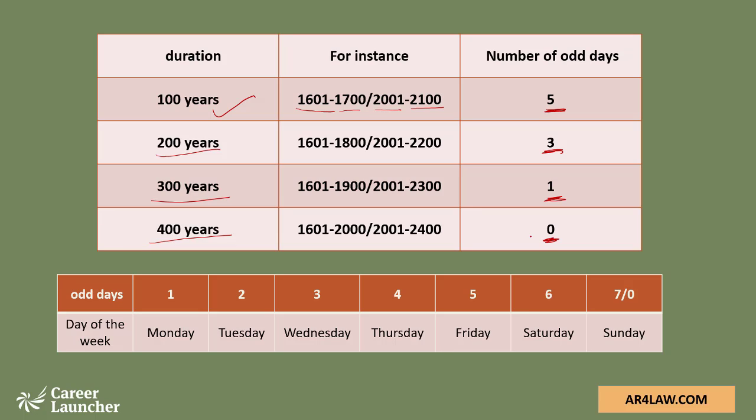Also in calendars, one thing that you need to keep in mind: if I'm getting 1 odd day as my answer, the weekday would be Monday. In calendars, the week starts from Monday. If you're getting 2 odd days, the answer should be Tuesday. If you're getting 5 odd days, your answer would be Friday. This is the general convention that is followed in calendars. Week starts from Monday and 1 odd day corresponds to Monday, and so on. If you're getting 7 odd days or 0 odd days, the day of the week would be Sunday.